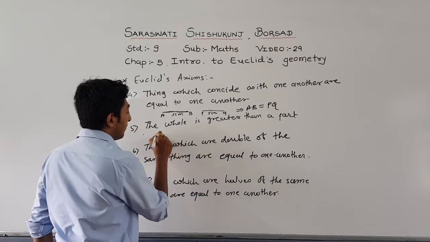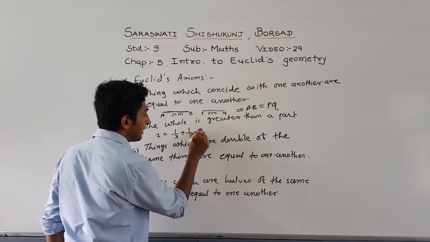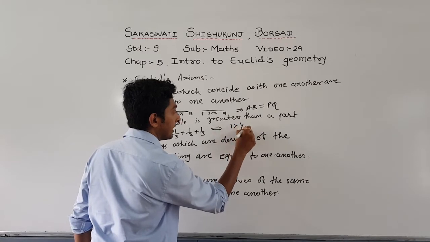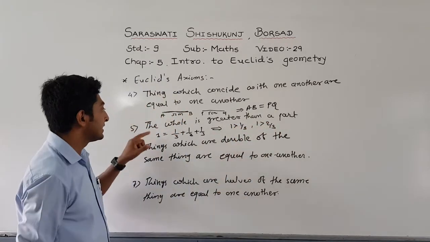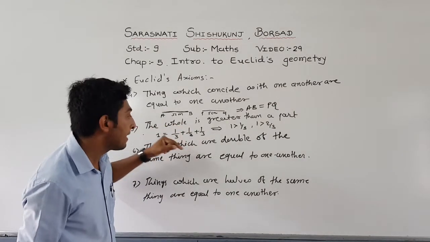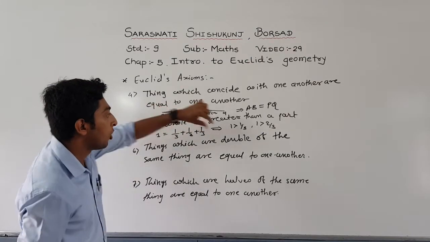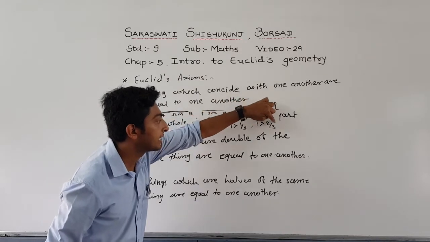Next is: the whole is greater than a part. I can write 1 equal to 1 by 3 plus 1 by 3 plus 1 by 3, that means 3 parts. So we can say that 1 is greater than 1 by 3, and 1 is greater than 2 by 3. So the whole is always greater than a part.